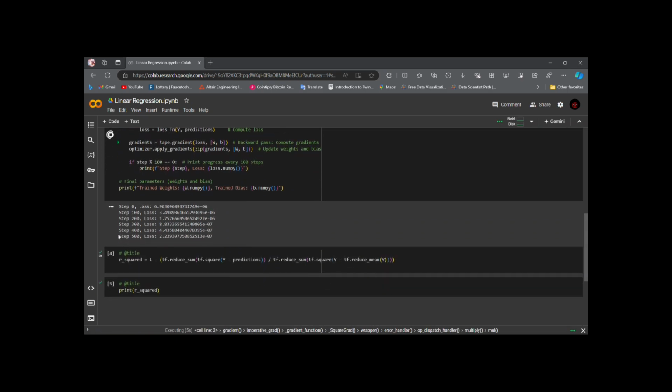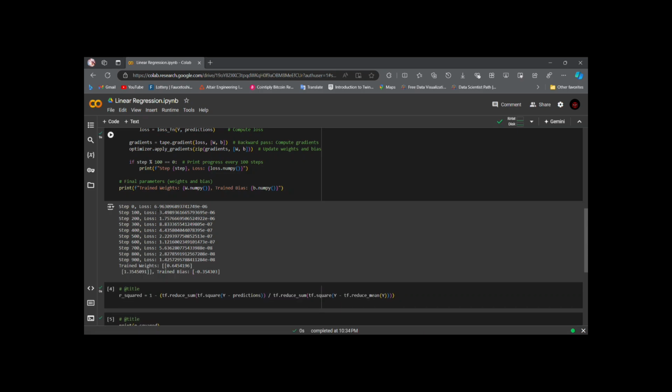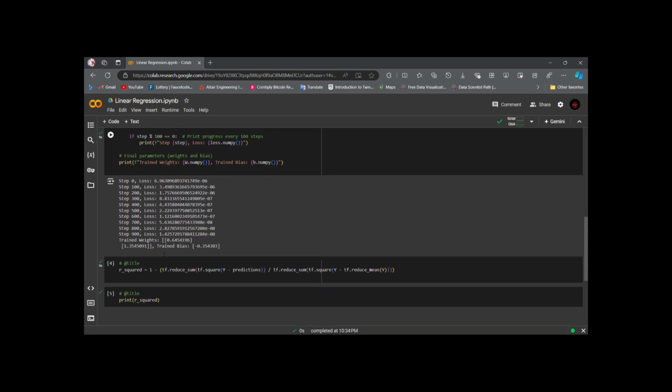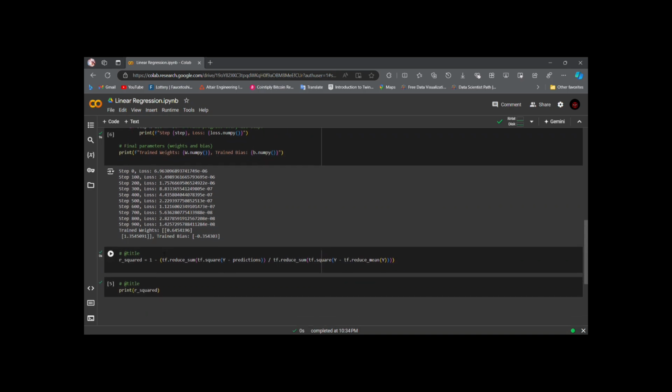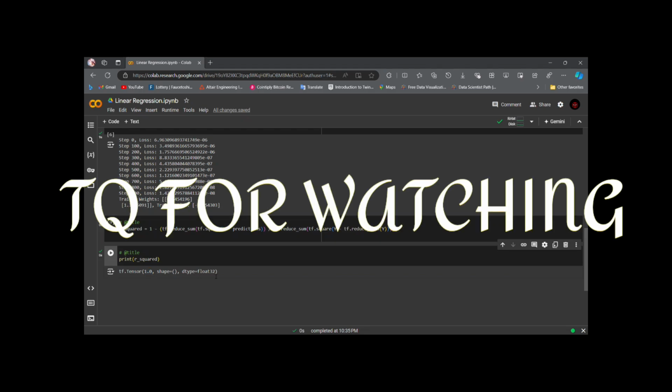So you can see it is printing from step 0 onwards. Here our loss is mainly decreasing, as well as increasing, and finally decreasing. Our total trained weights as well as our bias is minus 0.3. The R squared score is mainly used for prediction purposes. I mean, how well our model could predict is 1.0. We got 1.0, so we can say our model is 100% predicting.